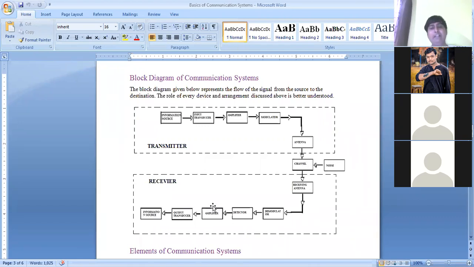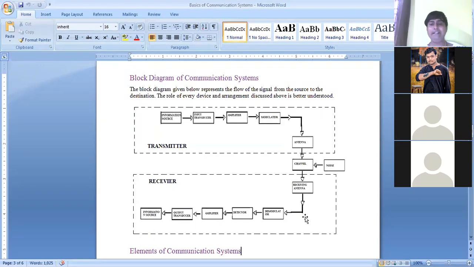Okay, then coming to the second part of the block diagram, that is the receiver section. In the receiver section, first is the receiving antenna. In the transmitter we observe that the antenna is at the end, and in the receiver the antenna will be the first element. It will receive the information transmitted by the transmitting antenna.